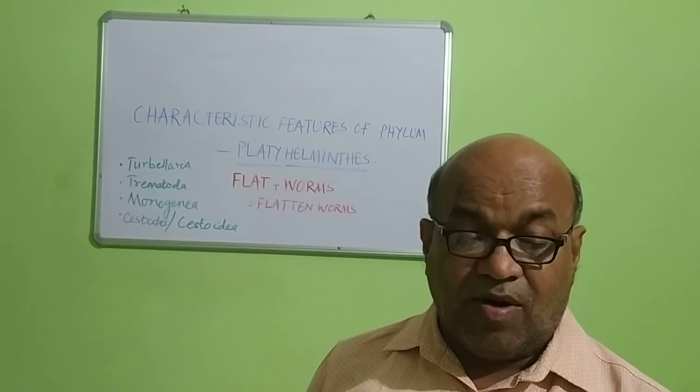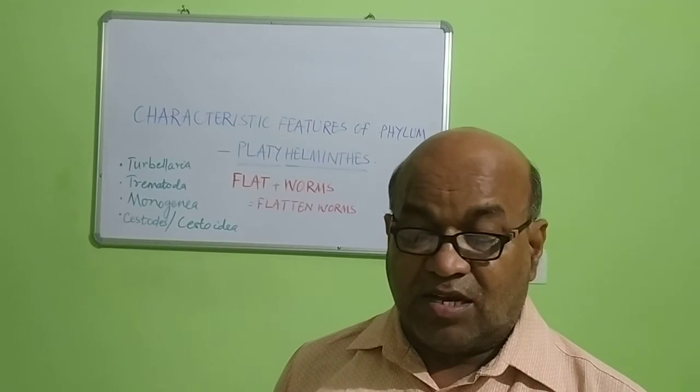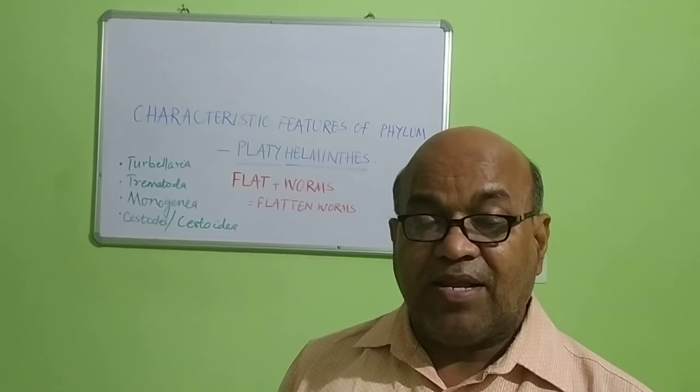Thank you all. I have already depicted the characters of Platyhelminthes to you.